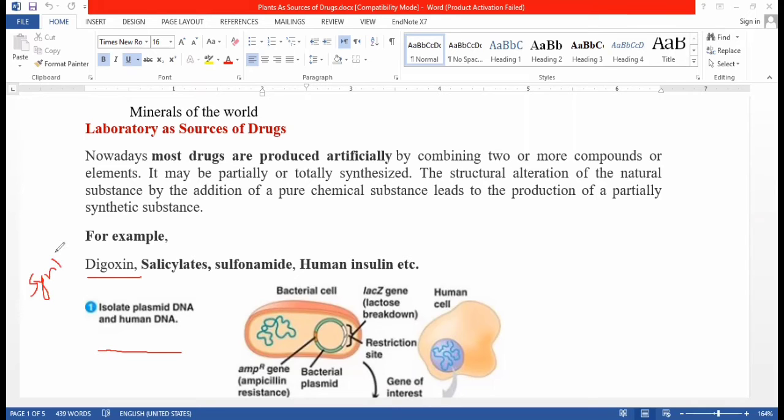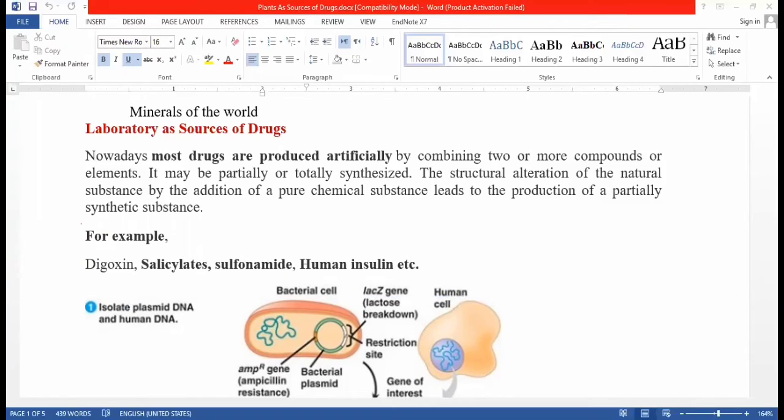Salicylate is also a drug obtained from a plant source, and it is also prepared synthetically in the laboratory.